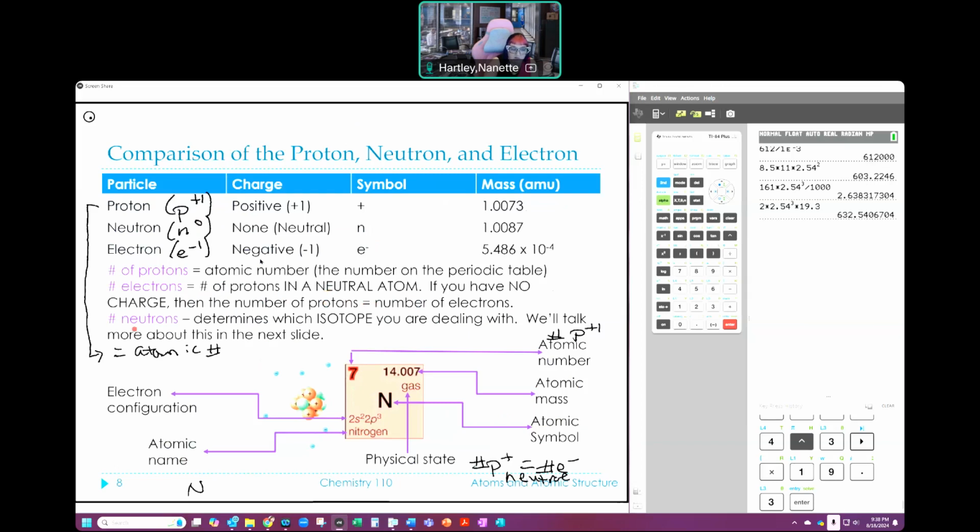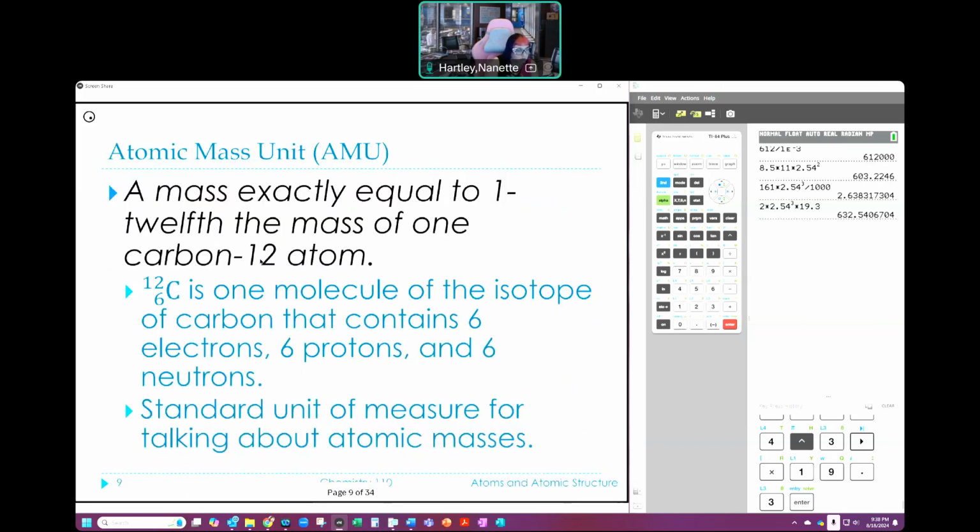My number of neutrons, how many there are, determines which isotope I am dealing with. I'll talk more about isotopes in just a second, but that number of neutrons tells me what that isotope is, all right? So remember that isotopes have to do with the number of neutrons that I have, because they don't have to be the same, right? It's generally equal to or greater than the number of protons. So that's a lot of information. Not all periodic tables have them.